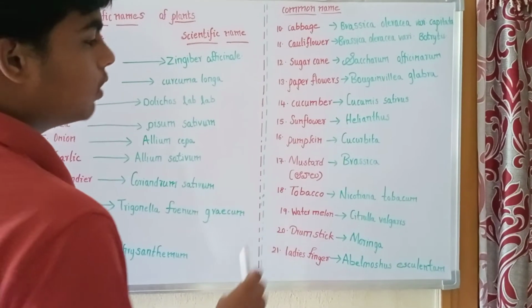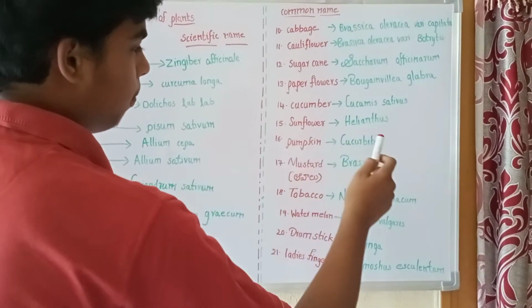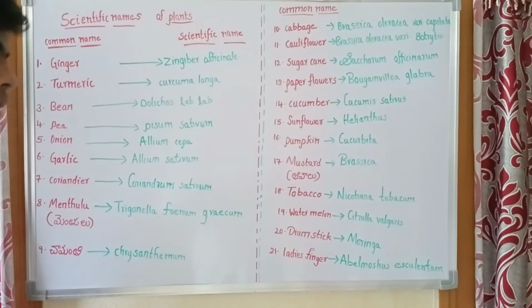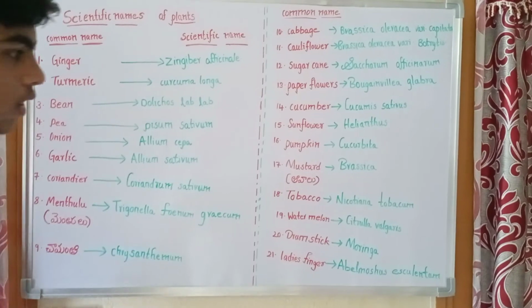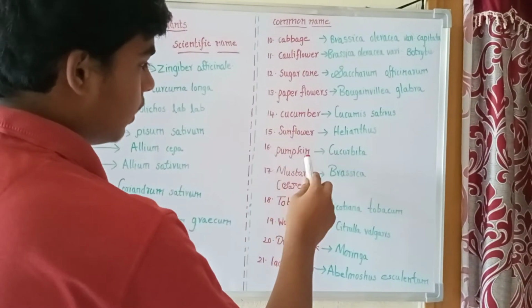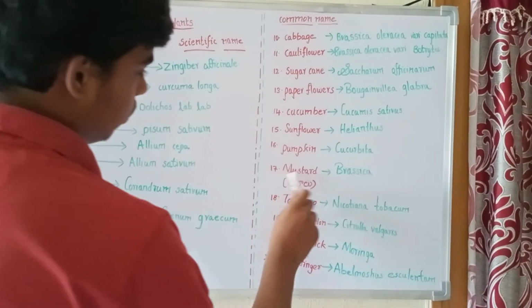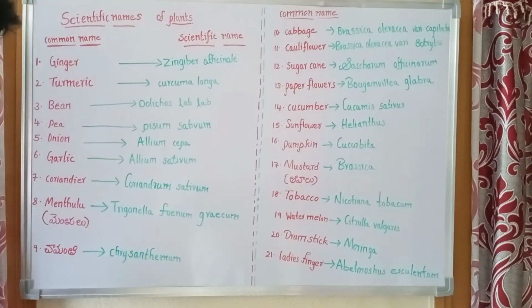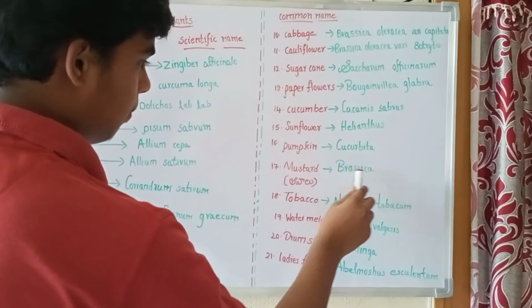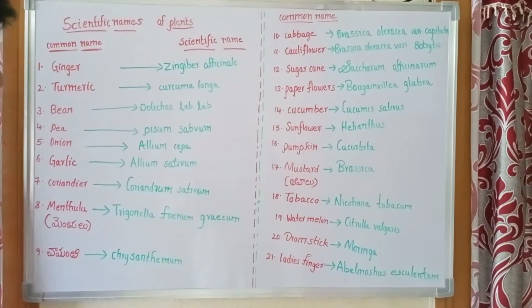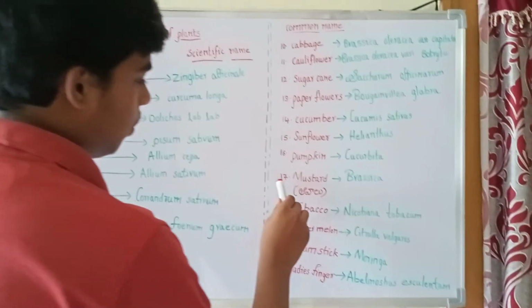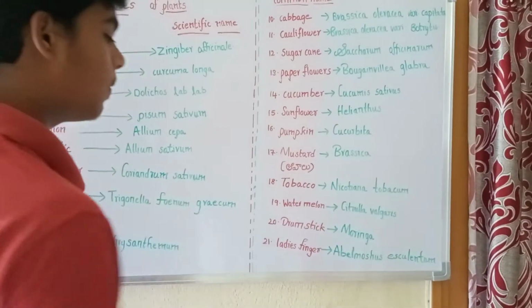Next, pumpkin. The scientific name of pumpkin is Cucurbita. Again, I will repeat that. The next, mustard, which we call avalu in Telugu. The scientific name of mustard is Brassica. Again, the scientific name of mustard is Brassica.